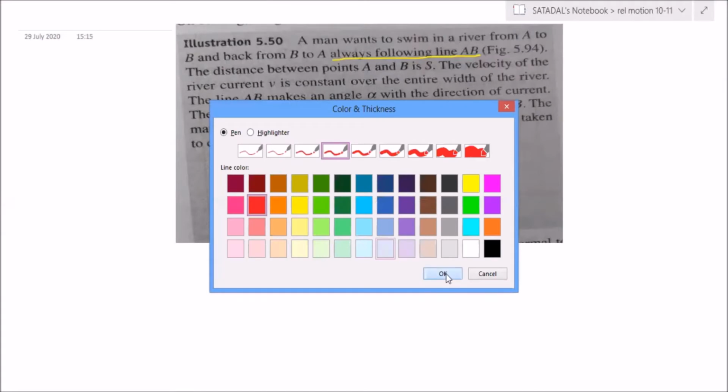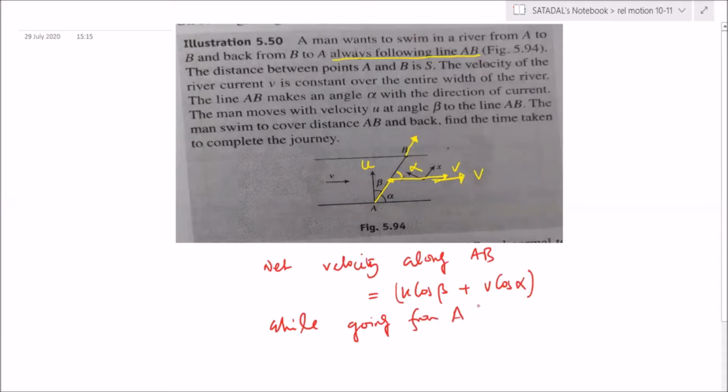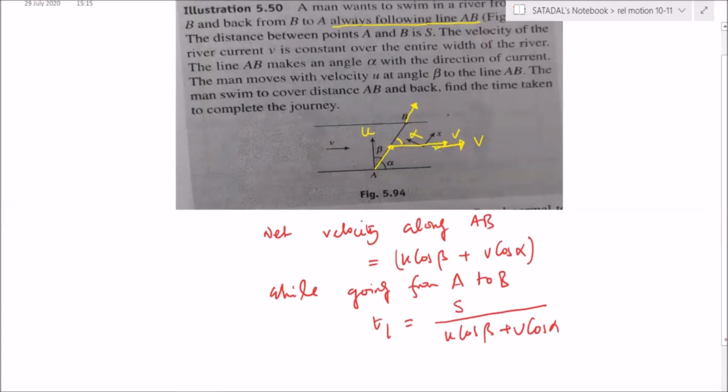Everyone check that net velocity along AB is equal to u cos beta plus v cos alpha, correct? So while going from A to B, time required t1 is equal to distance s divided by u cos beta plus v cos alpha, right?